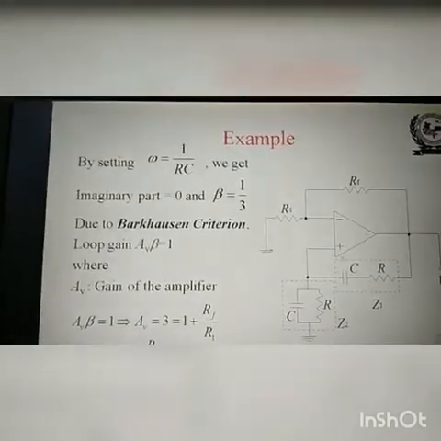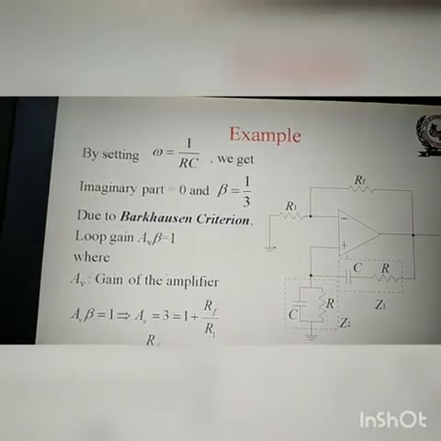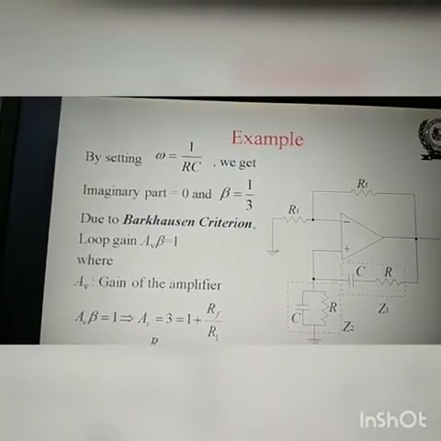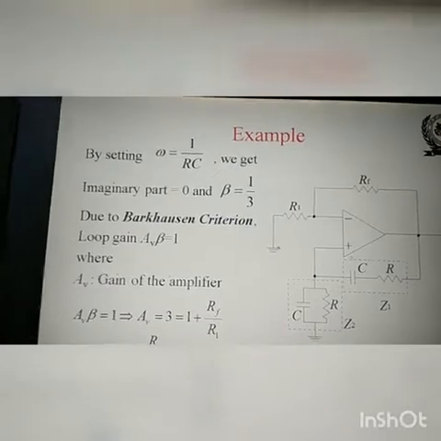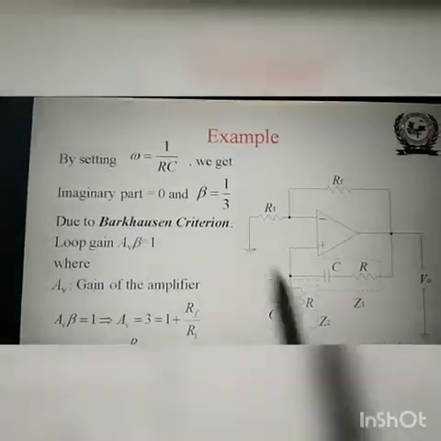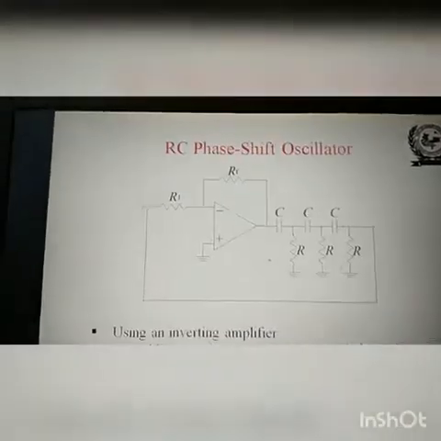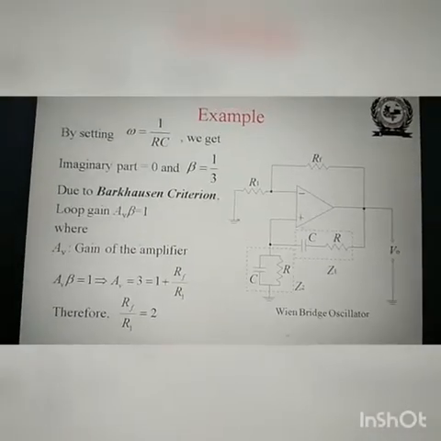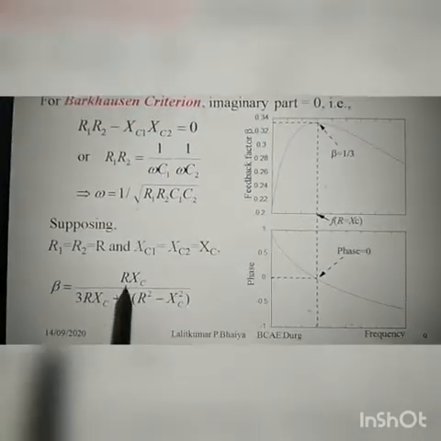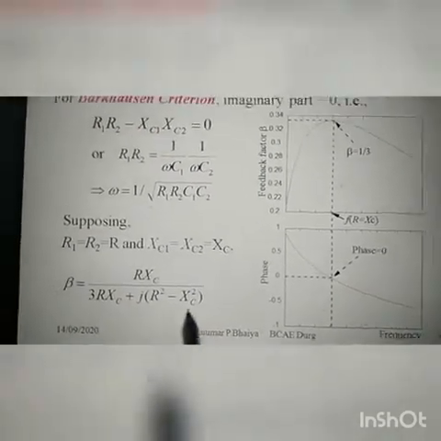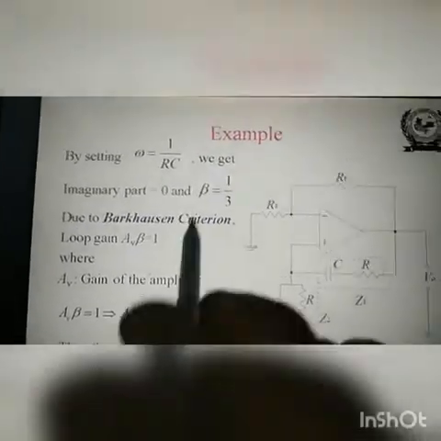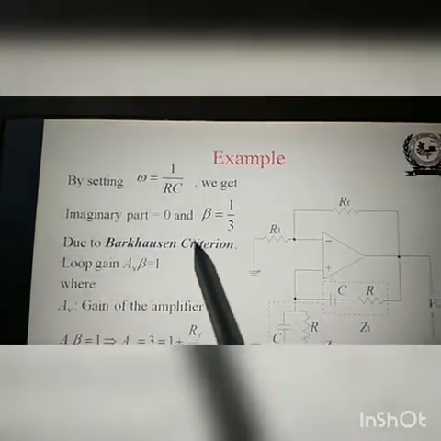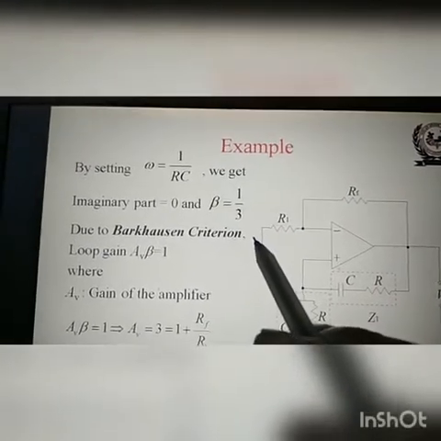By setting omega equal to 1/RC, that means R1 is equal to R2 and C1 is equal to C2, both equal to C. Then we get the imaginary part equal to 0 and beta is equal to 1 by 3 here. If we put the imaginary part equal to 0, R squared minus XC squared is equal to 0, and you will get beta is equal to 1 by 3.